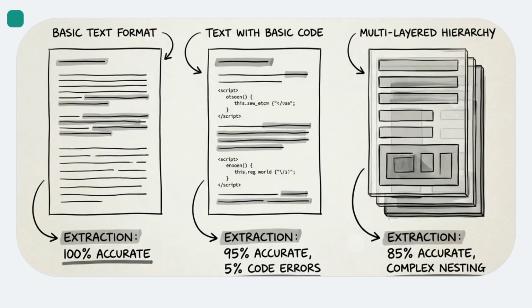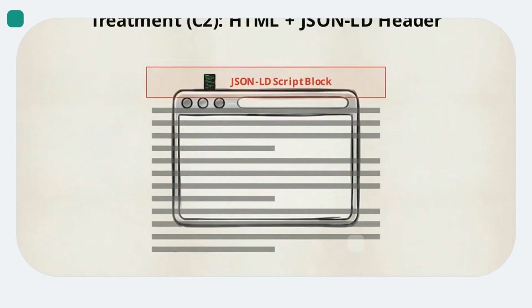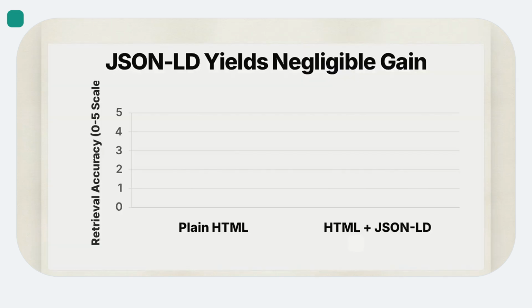A recent controlled experiment tested how well AI agents extract facts from different web document formats. The baseline condition was a plain HTML document, completely stripped of semantic metadata. The treatment condition took that exact same HTML document and embedded a standard JSON-LD script block in the header. This chart illustrates the results.